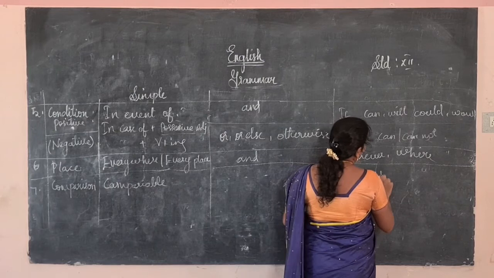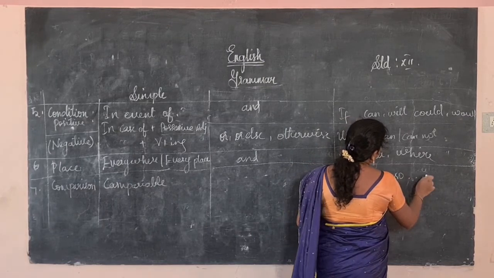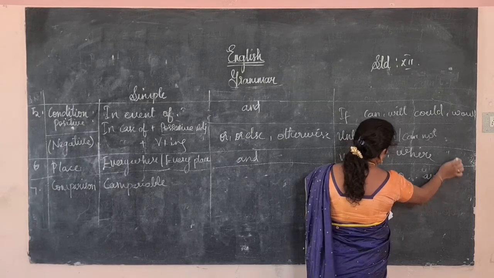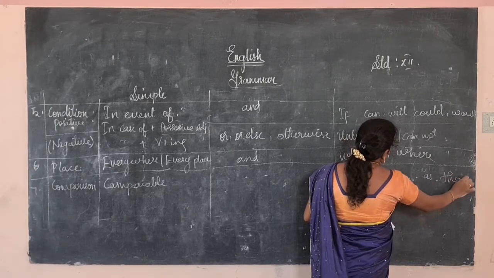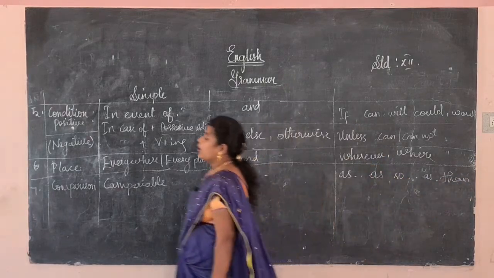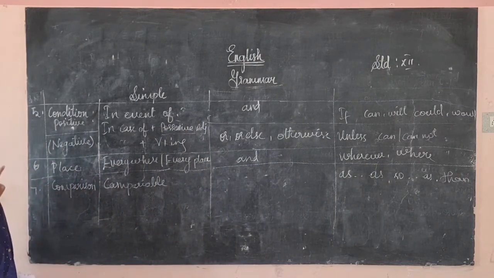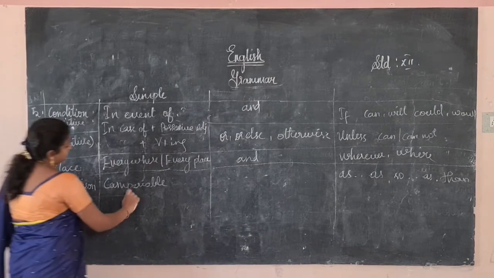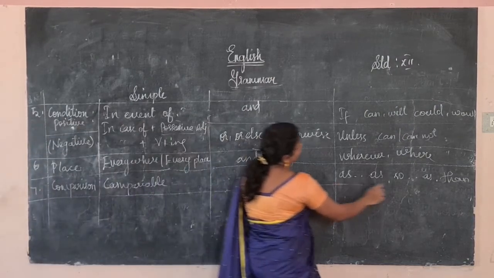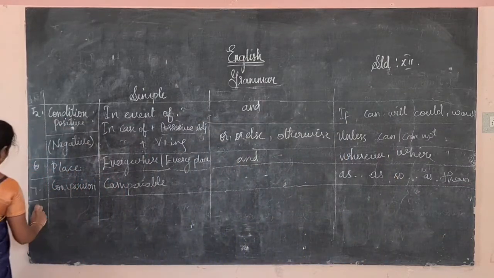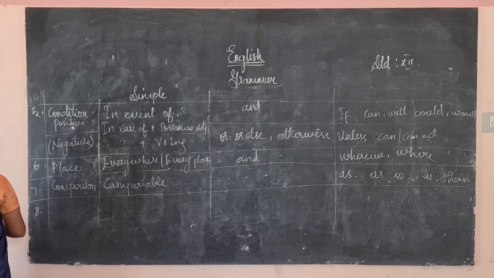The degrees of comparison we had studied, no? In the positive degree we will use as, so as. In the comparative degree we will use than. Comparison is only in the complex form, not in the compound form.